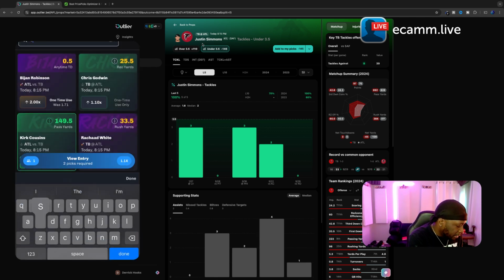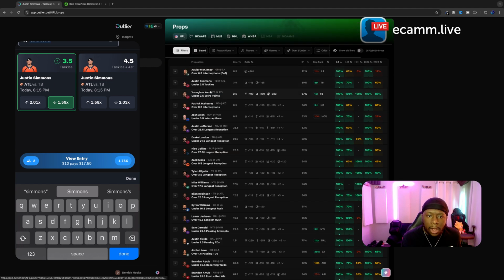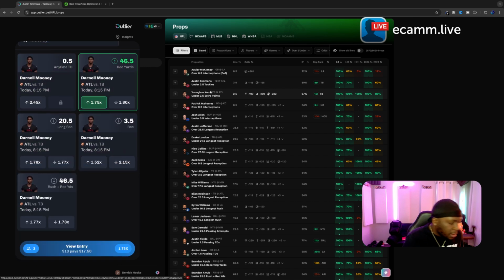All right, let's see if we can find Simmons. Under 3.5 tackles, we do see it. Let's lock that in, guys. We're going to lock that in too. See, that's why you've got to have it, guys. All right, there was another one. I thought Mooney. Let's lock in Mooney. I do like Mooney's receiving yards at 46.5. I like that.